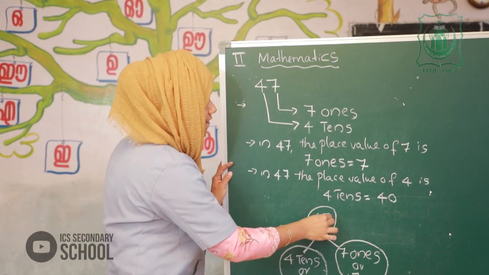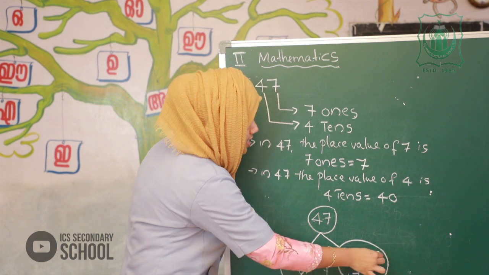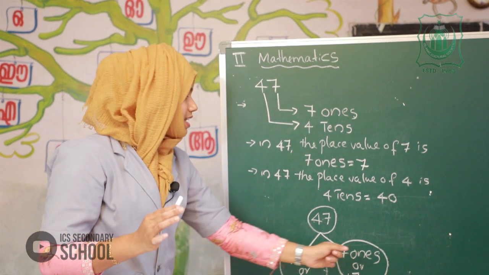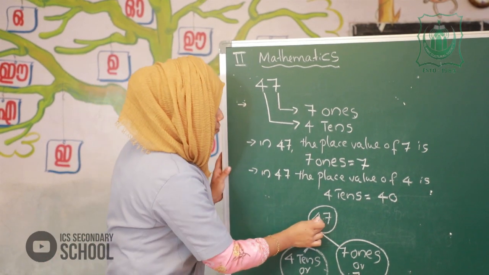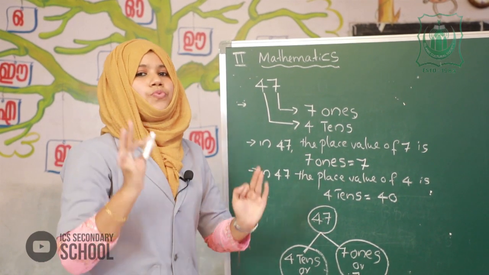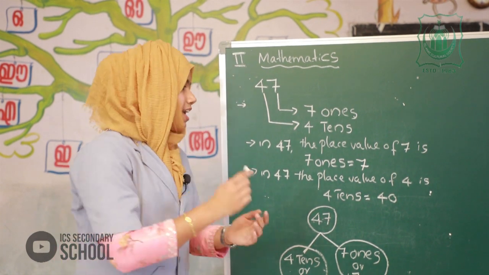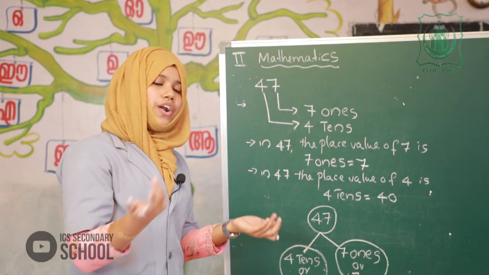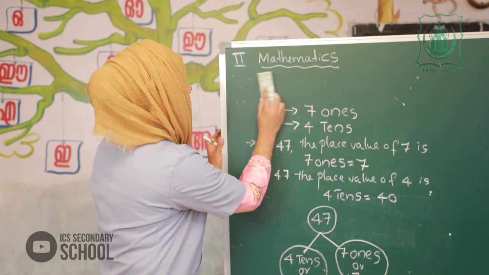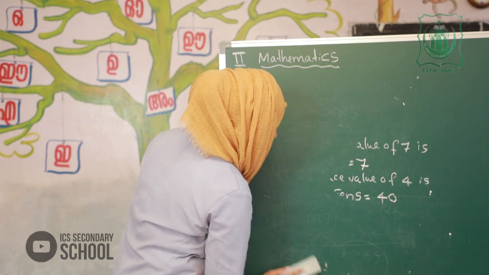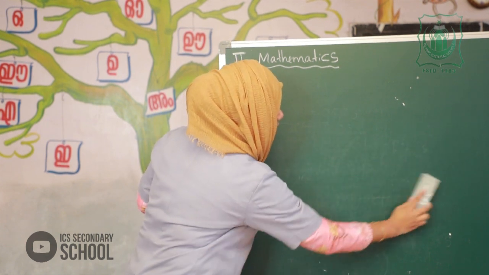In 47, 7 in ones place. It means 7 ones. 7 ones mean 7. 4 in tens place. 4 tens means 40. Is it clear? Okay. Now we have more examples. I think you have understood the place value. Am I right? Yes, very good.